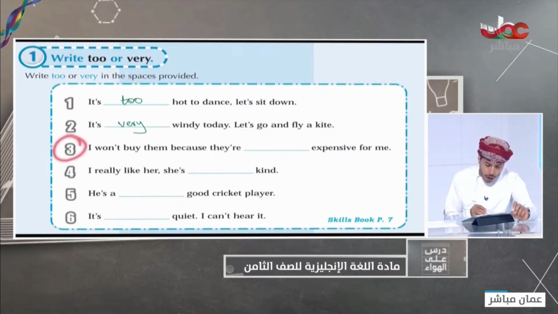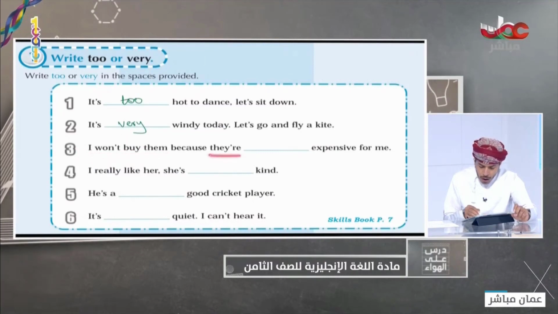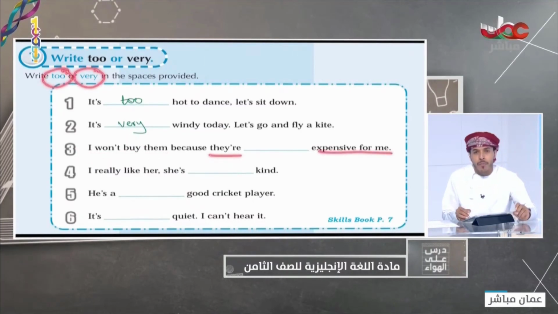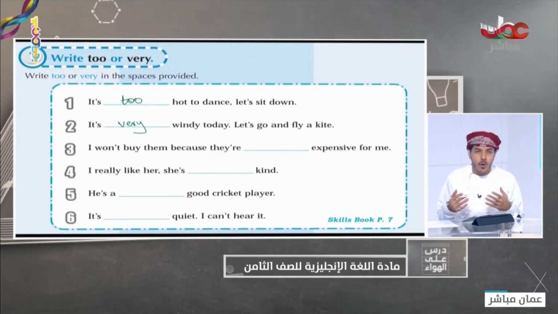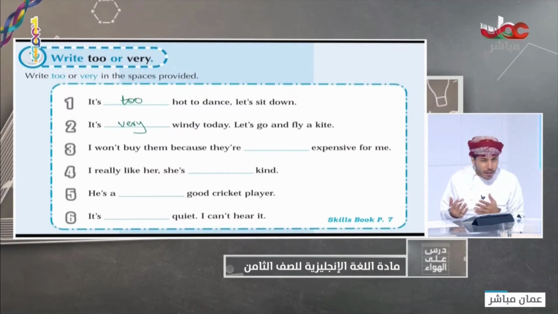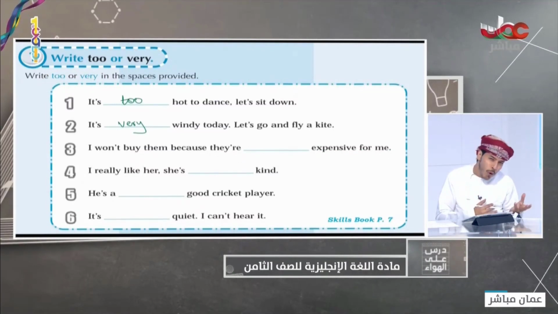So look at number 3. I won't buy them. I will not. Here I'm talking about future tense. I won't buy them because they are too or very expensive for me. I will not do this because maybe I don't have money, because it's very expensive or too expensive.